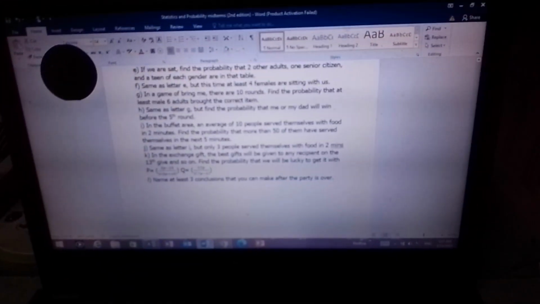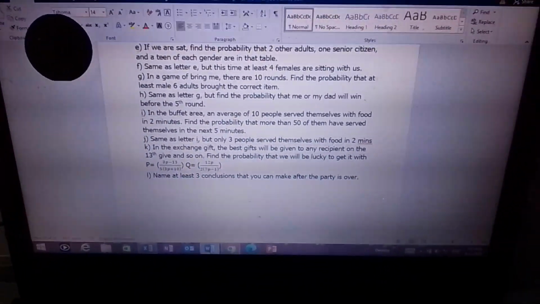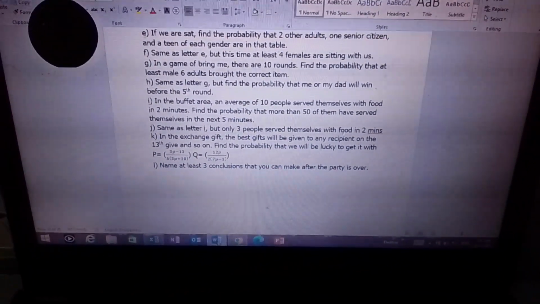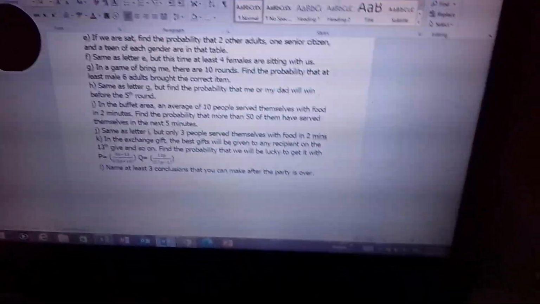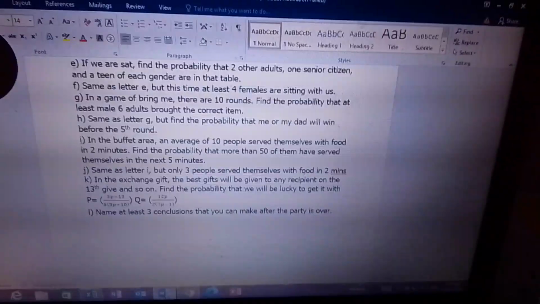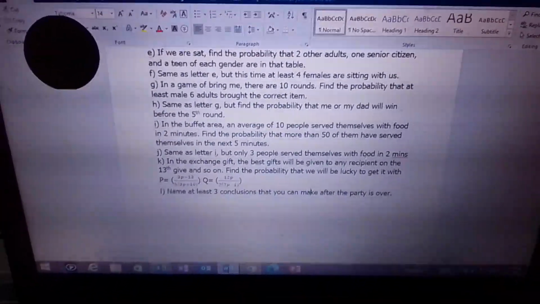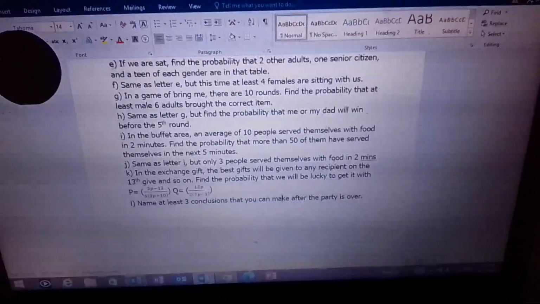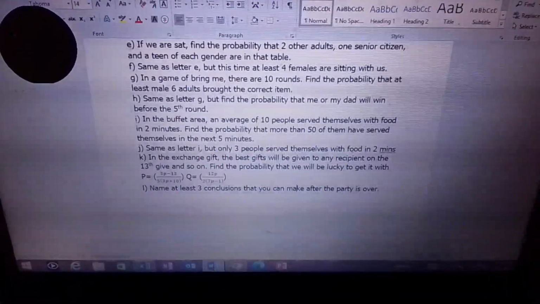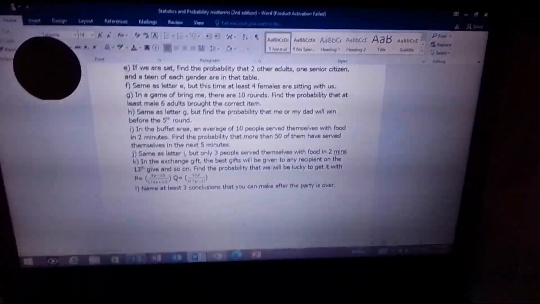Next, letter J. Same as letter I, but only 3 people serve themselves with food in 2 minutes. Yeah, kasi nga 3 people serve themselves with food in 2 minutes. Therefore, after 2 minutes, 3 people serve themselves with food. So, ganito kasi yun. Diba remember, our mean is 2 minutes. And then, we have 10 people. So, here's what we're gonna do.